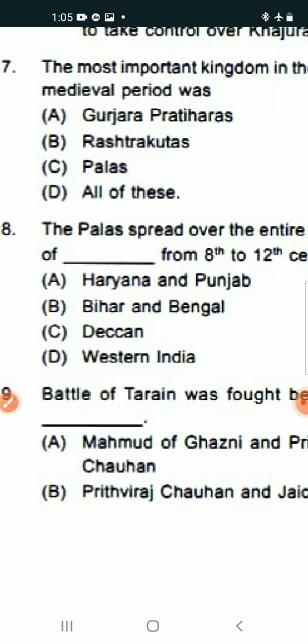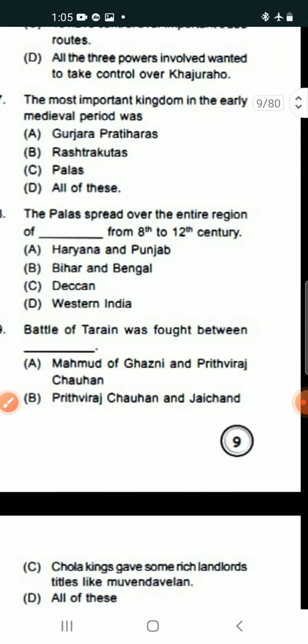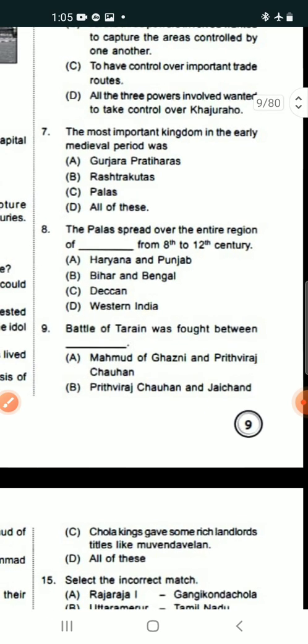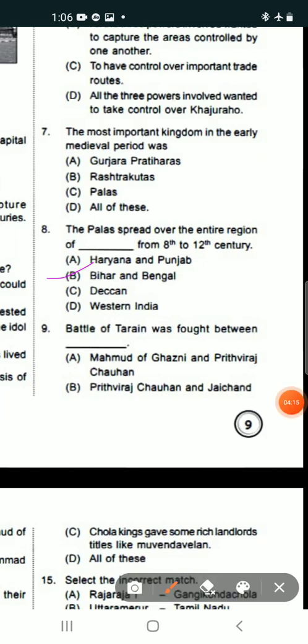The Palas spread over the entire region of dash from 8th to 12th centuries. Options are Haryana and Punjab, Bihar and Bengal, Deccan, and the last option is Western India. So here the option is Bihar and Bengal. Number B is the correct answer.